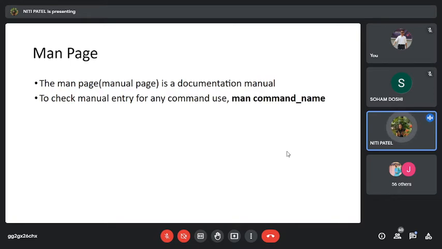Let us see what these commands tell us to do. So we have the first command called man page.